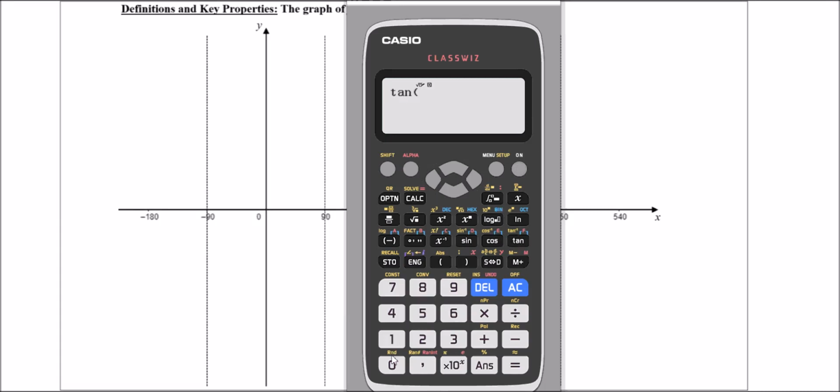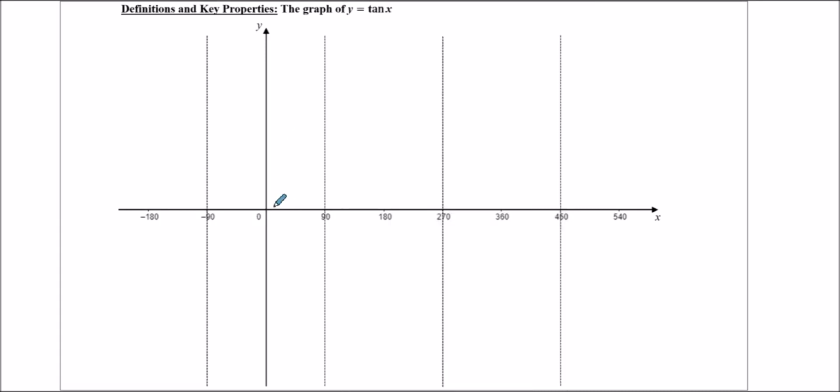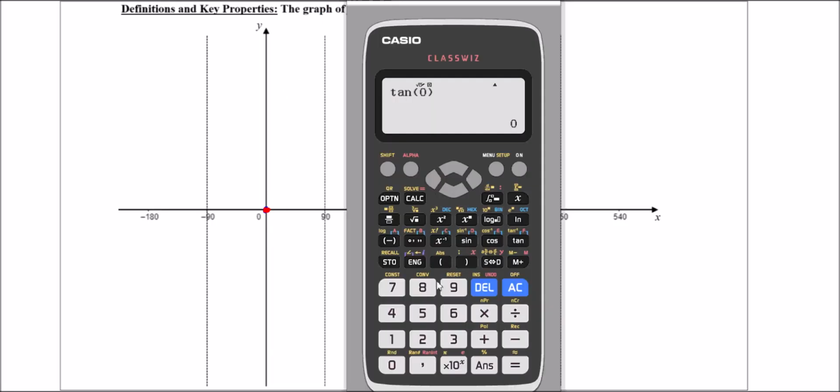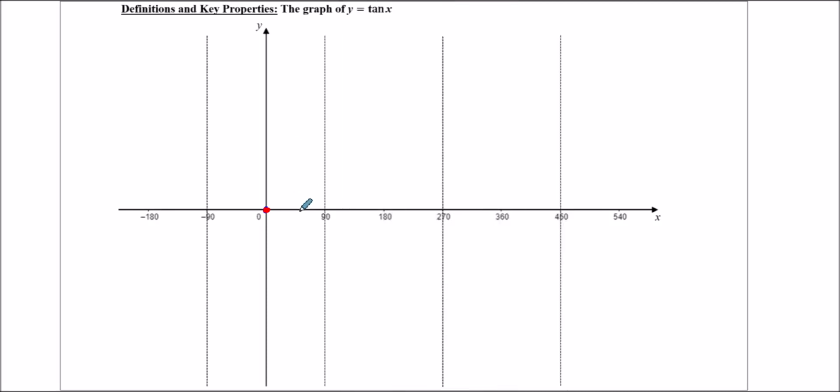Well, tan 0 is 0, so I can put 0, 0. What about tan 45? Tan 45 would be 1. What's tan minus 45? That's minus 1. So if I go halfway in between 0 and 90 at 45, that's 1. And down here that would be minus 1.